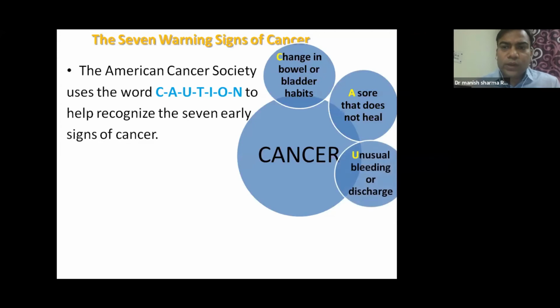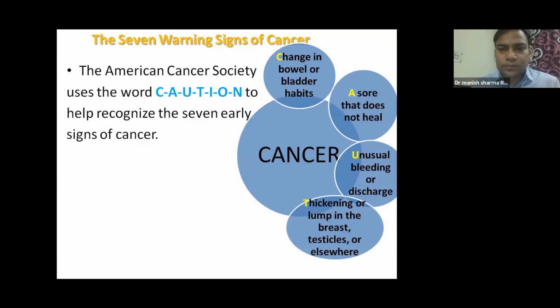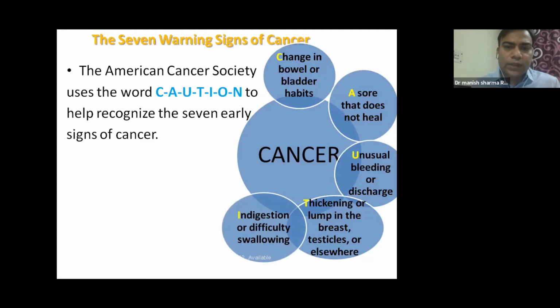Any unusual bleeding or discharge from any part of the body, any cavity. Sometimes you can have bleeding in the urine. A patient can have bleeding while passing stools, or excessive menstrual flow. Sometimes these are the signs. These are subtle signs which can indicate that a patient can have cancer. Then thickening or lump in breast, testicles, or elsewhere. Any part of the body where you have a lump which is growing can be a cancer. Indigestion or difficulty in swallowing. So you're eating food and it is not going down your throat. If you have any symptoms of obstruction, it can be a sign of cancer.